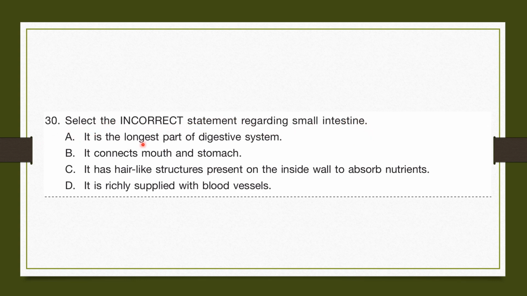A. It is the longest part of digestive system. Yes, it is. B. It connects mouth and stomach. No. The small intestine connects the stomach and the large intestine, and the trachea connects the mouth and the stomach.